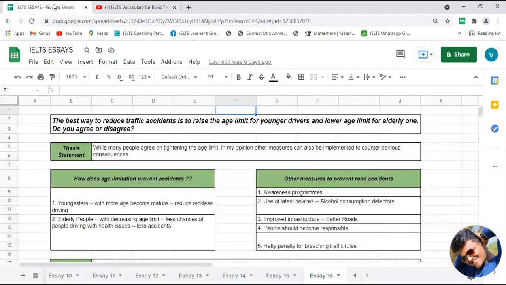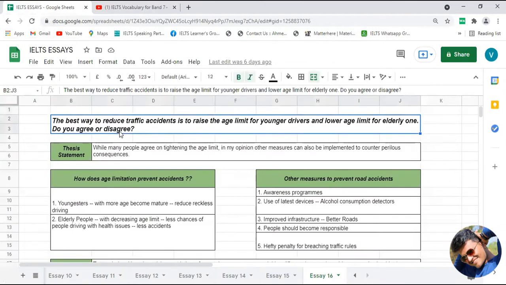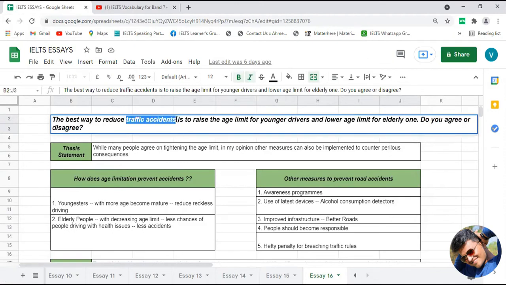Now, let's come back to the topic of the essay which we are going to discuss today as a part of IELTS Task 2 discussion. If I read out the statement, it is something like this: the best way to reduce traffic accidents is to raise the age limit for younger drivers and lower the age limit for elderly ones. Do you agree or disagree?